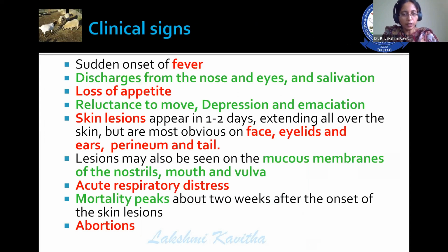They are most evident on skinless portions like face, eyelids, ears, perineum, and tail. Lesions may also be seen on the mucous membranes of nostrils, mouth, and vulva. Acute respiratory distress. Mortality peaks about 2 weeks after the onset of clinical signs, especially the skin lesions. Abortions occur because of the secondary complications of this disease.